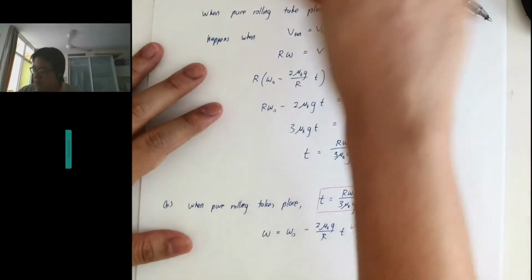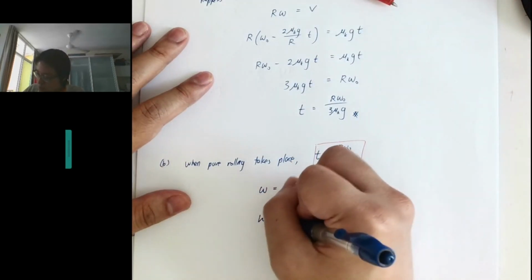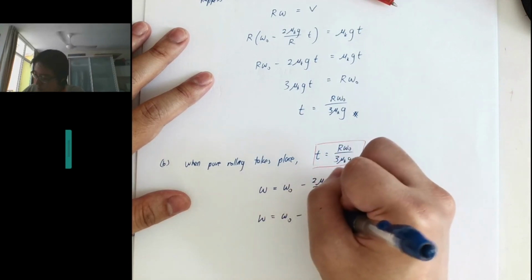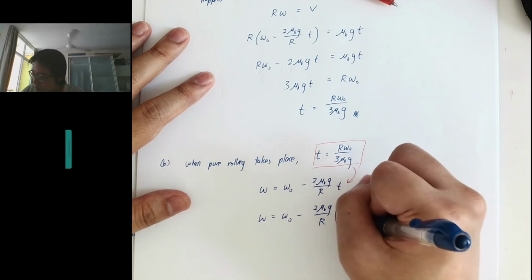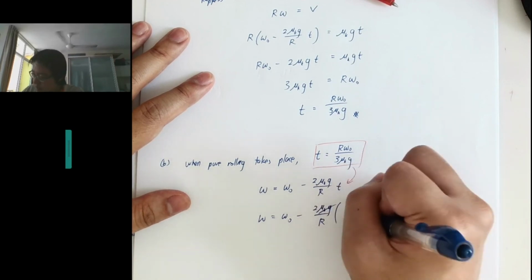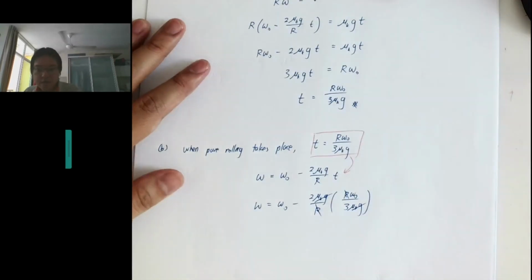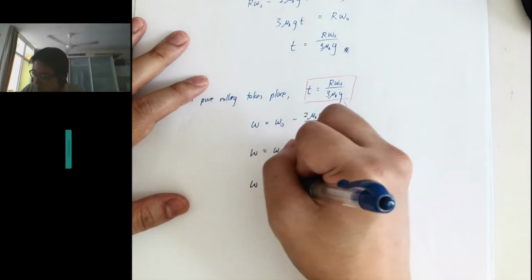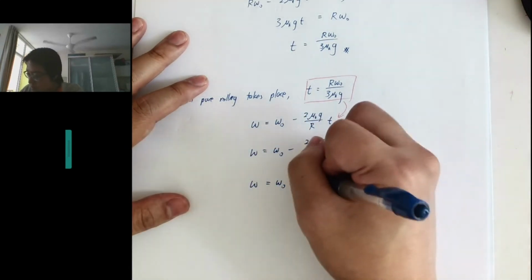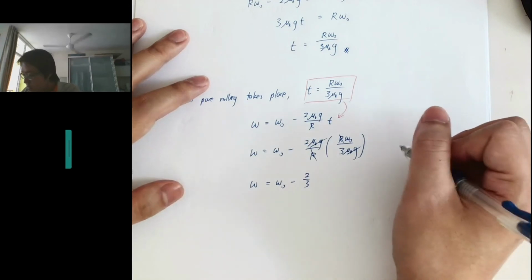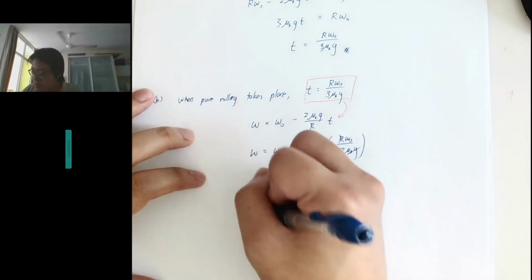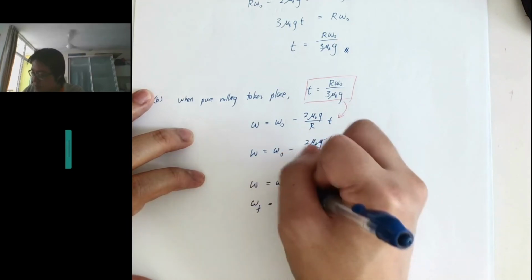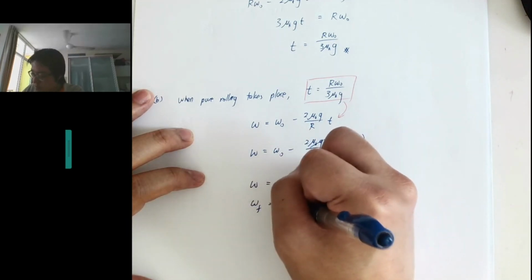So I put it in here. So omega is omega 0 minus 2 mu k g over r, and the time is r omega 0 over 3 mu k g. So I can cancel this and I can cancel the r. So I got omega 0 minus 2 over 3 omega 0. So my final omega is just 1/3 of omega 0.